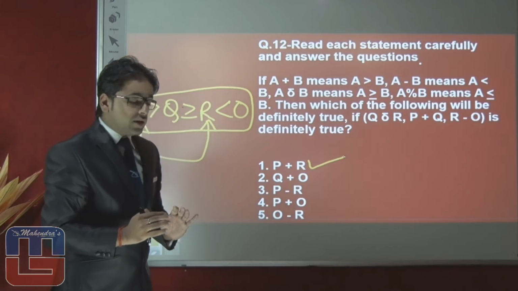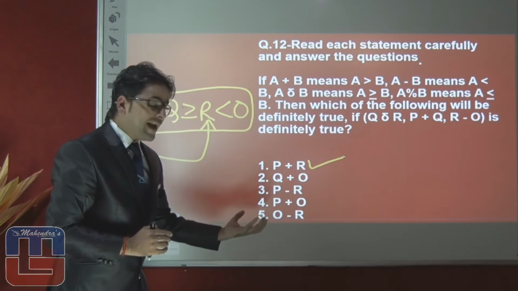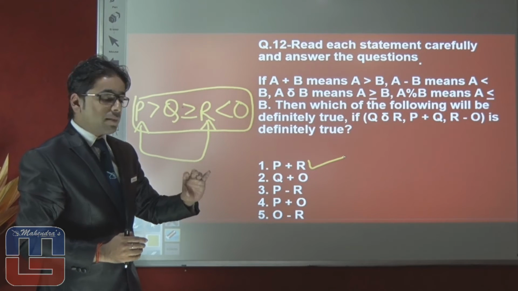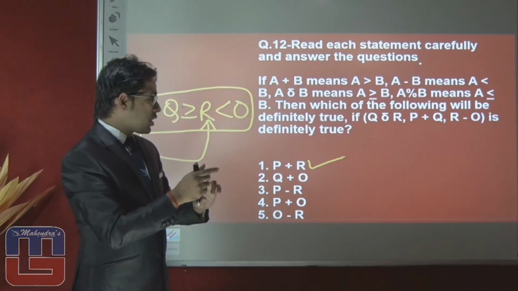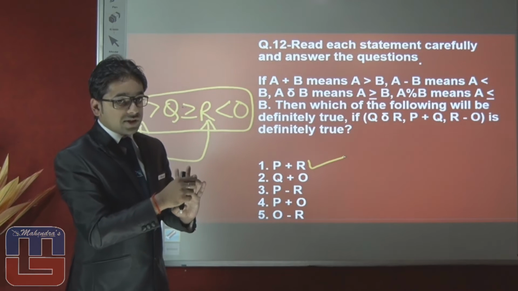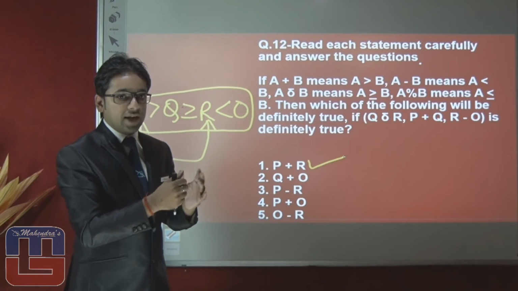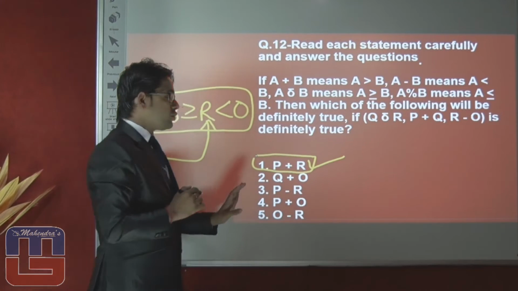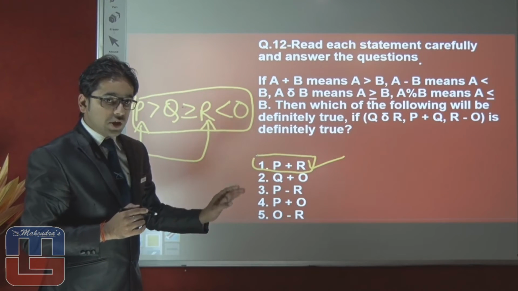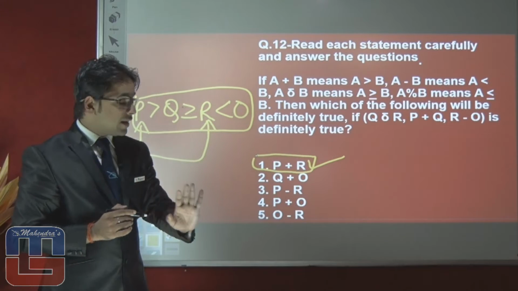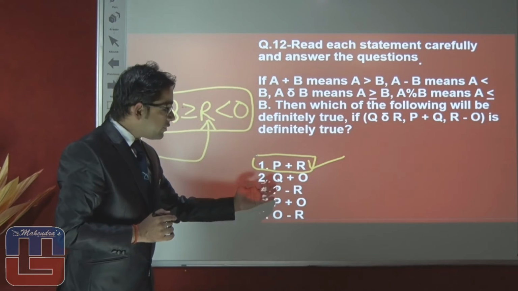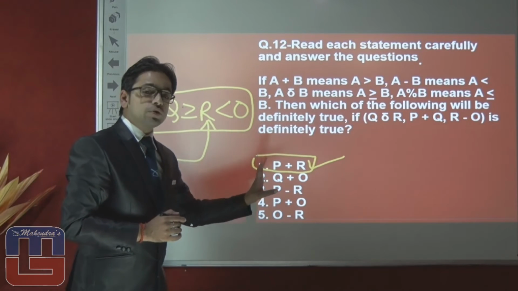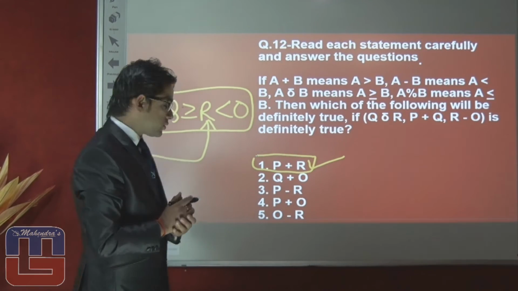So there is no need to check all four options. Why no need? Because none of the options is saying about C and D, none of the options is talking about none of these, and none of the options is given as either first or second like this. So there is no need to check all the other options. So our right answer of this question will be option number first. So save your time with the help of these tricks: if none of these or either-or case is not given here, then there is no need to check all the options. Let's move on to the next question.